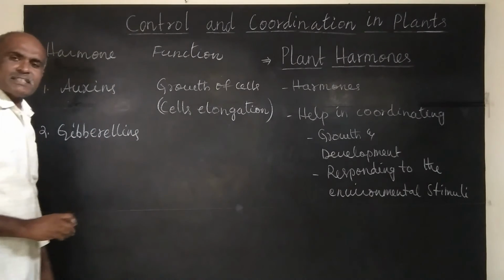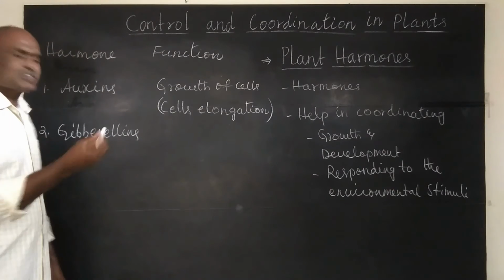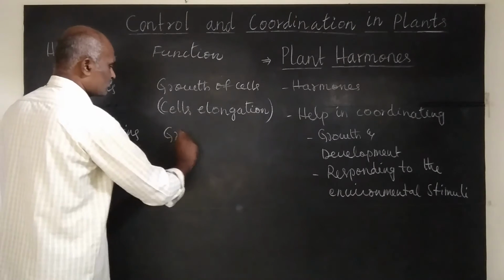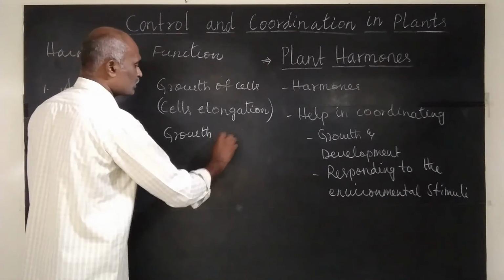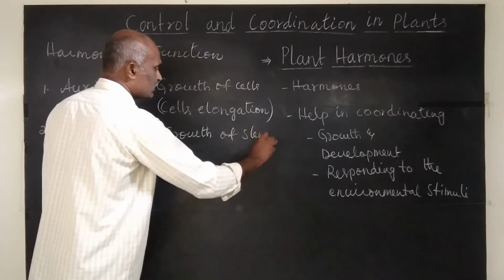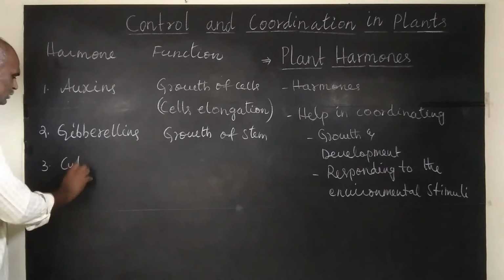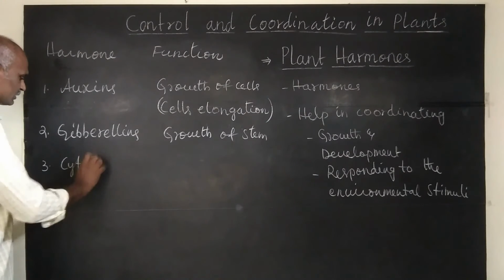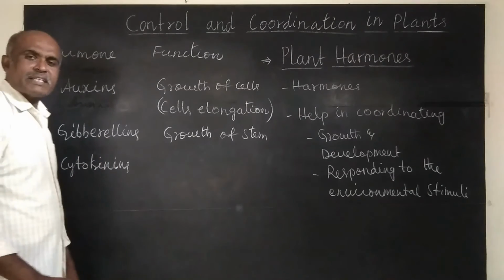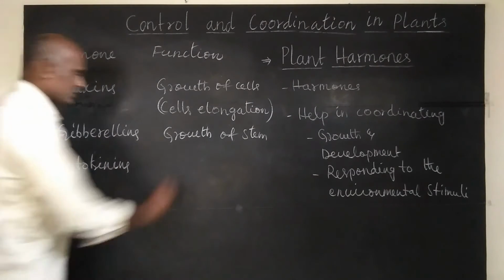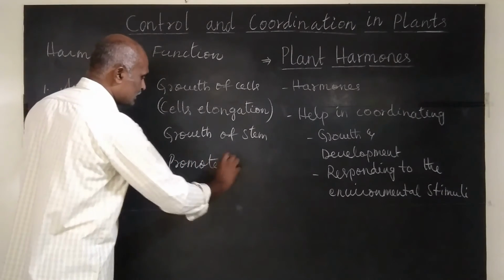These gibberellins play a major role in the growth of stem. Gibberellins promote the growth of stem. Then the third hormone, cytokinins. These cytokinins promote cell division.